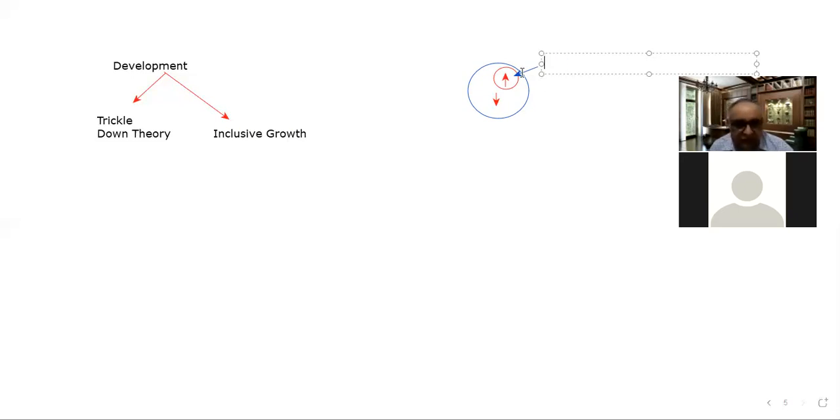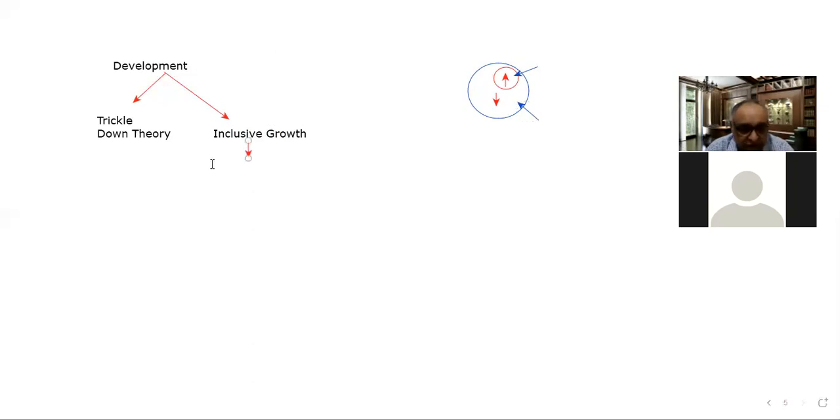So one point is that, and when we talk about the second strategy, then by this strategy we mean growth for all, irrespective of whether one is rich or poor. The benefits of growth should be delivered to all. So that is inclusive growth. There is one point which is important here, which I would like to write here.